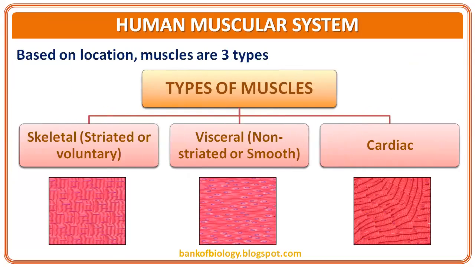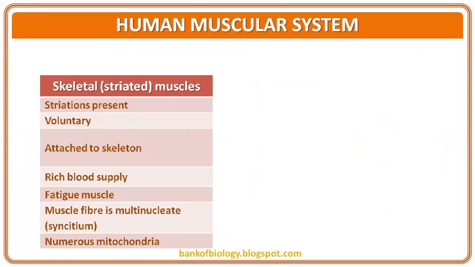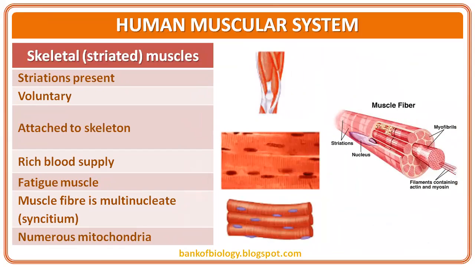Okay, so types of muscles: skeletal or striated or voluntary, we say; visceral, non-striated or smooth; and cardiac muscles. So let's talk about one after another. The skeletal muscle or striated muscle, we say they have striations. Why do they have striations? By the arrangement of thick and thin filaments in a regular manner. They are voluntary, in our control, that means controlled by the central nervous system, and attached to the skeleton. That's why we call them skeletal muscles.